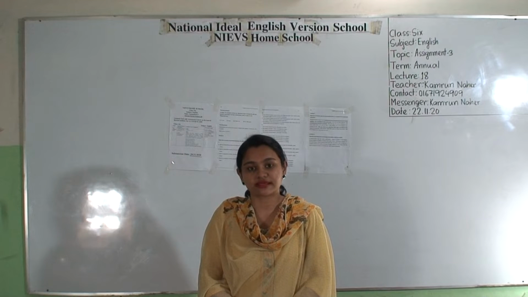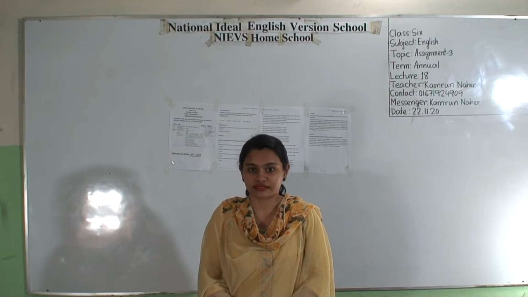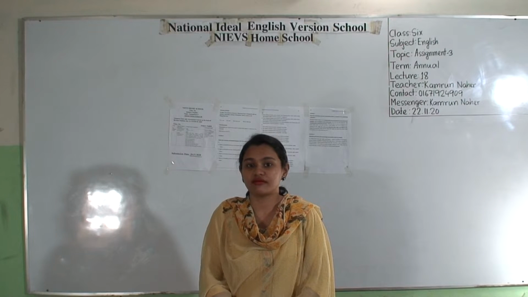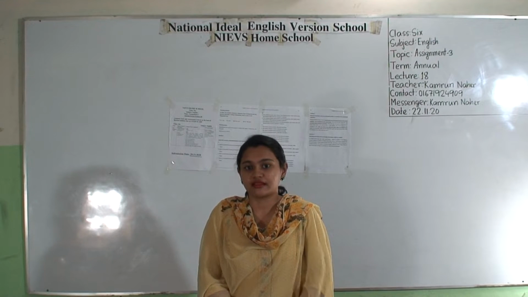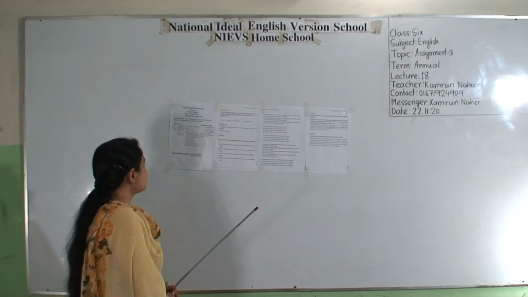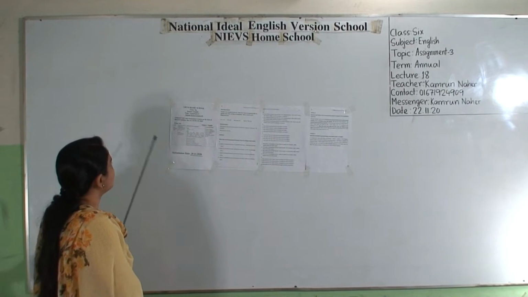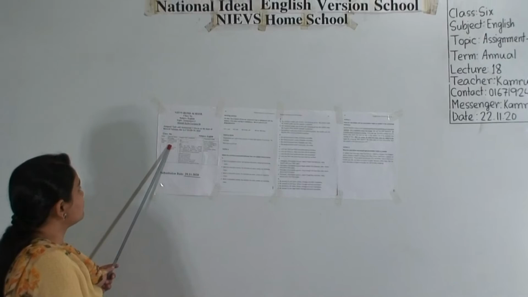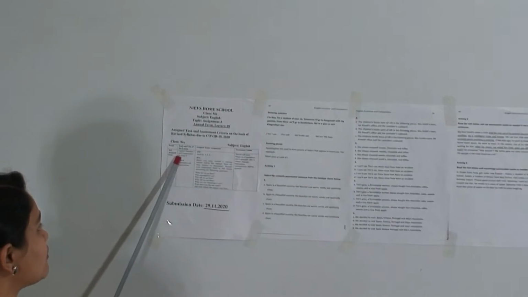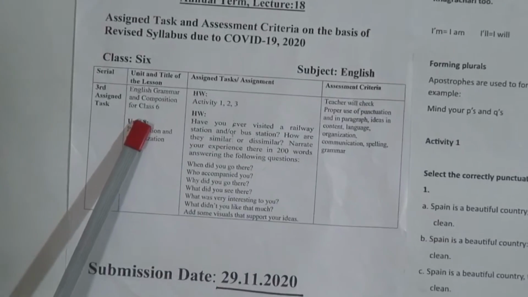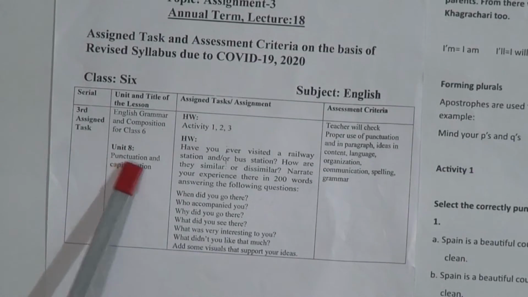My dear students of class 6, today I am going to take your English class. Today's topic is Assignment 3, which is given by the government. This is the class today. This is Assignment 3 and it is given from your English Grammar and Composition book for class 6. That means your English grammar book, your board book, NCTB book.